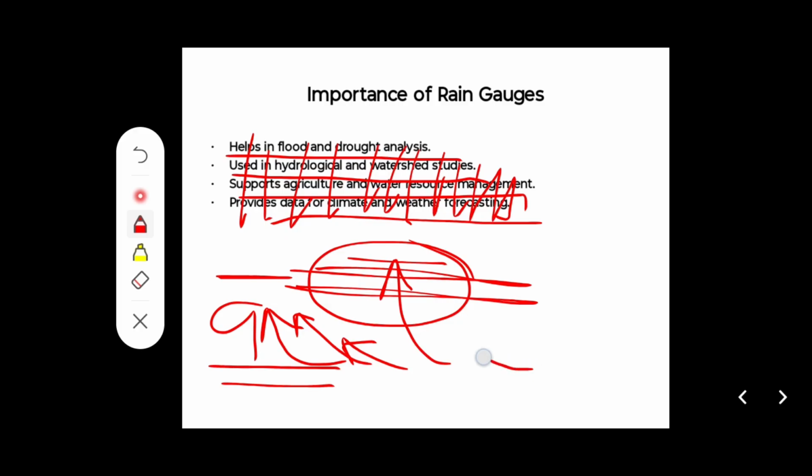So on the basis of scientific knowledge, if you have knowledge of the rainfall and everything of a particular area, then we can decide and act accordingly.